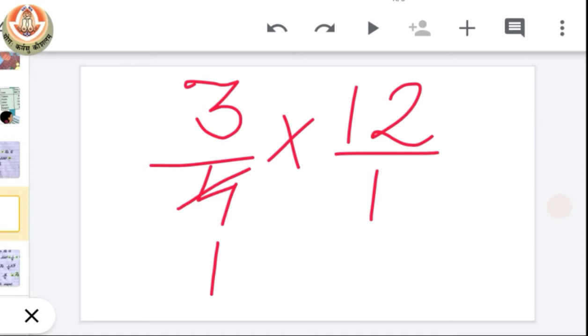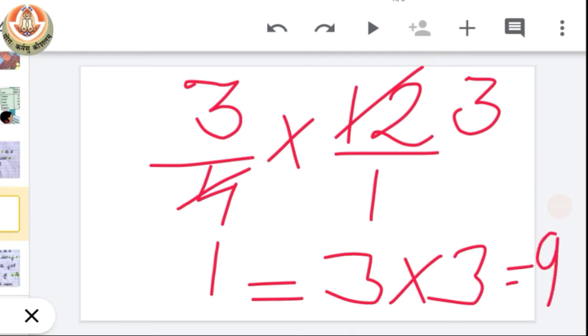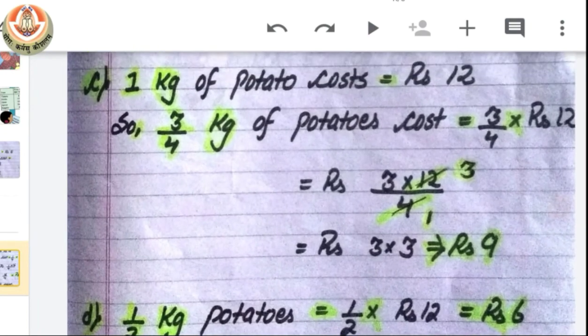Similarly we have to divide a number in the numerator by 4. So when we divide 12 by 4 we will have 3. Now we have 3 into 3 which will be 9. Okay. So these are the two methods and you can use any one of them.